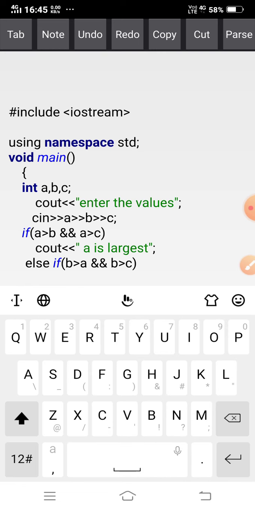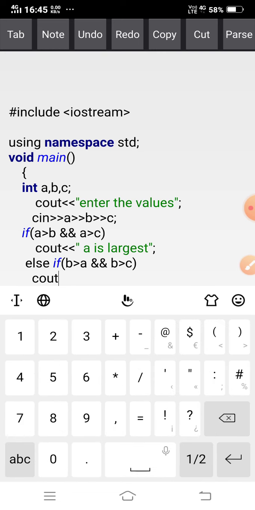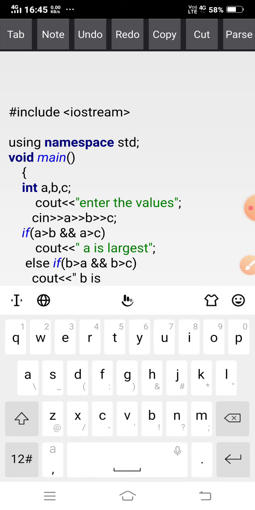Then cout: the largest one is B. B is largest.